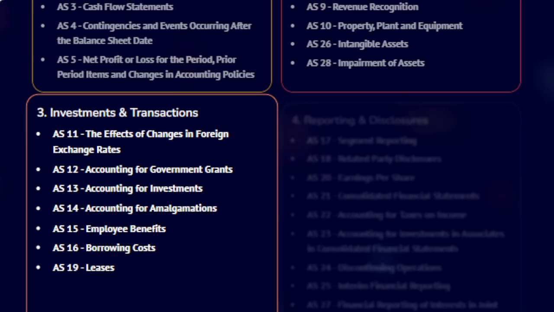or purchase method. AS 15, Employee Benefits, deals with the short-term and long-term employee benefits such as gratuity, pension, and leave encashment. AS 16, Borrowing Cost, specifies when borrowing cost like interest on a loan can be capitalized, added to the cost of an asset instead of being expensed immediately. AS 19, Leases, distinguishes between finance lease, which transfers ownership risk, and operating leases, and explains their accounting treatment by both lessor and lessee.